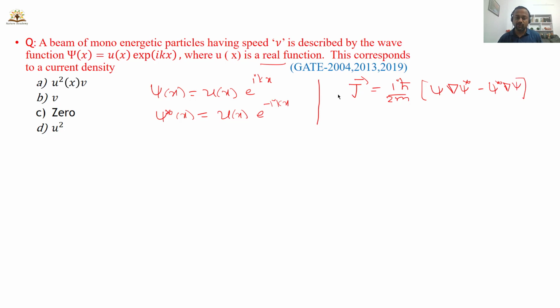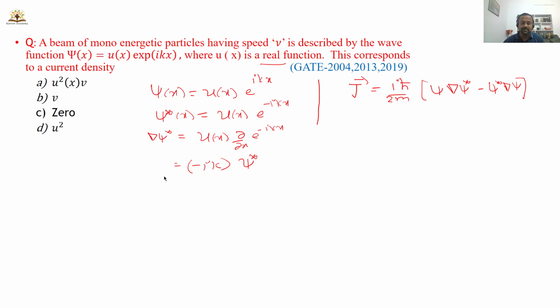This is the formula I am going to use. So what is del psi star here? That is u of x and dou by dou x of e power minus ikx. So here I'll get the minus ik term, and the remaining term is whatever you get, that is psi star only, right? u of x into e power minus ikx is nothing but psi star.